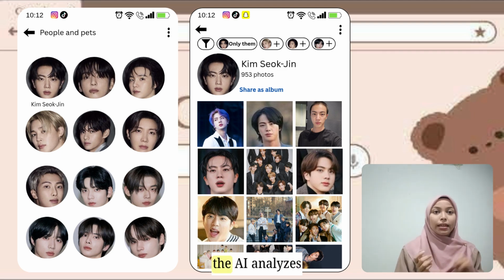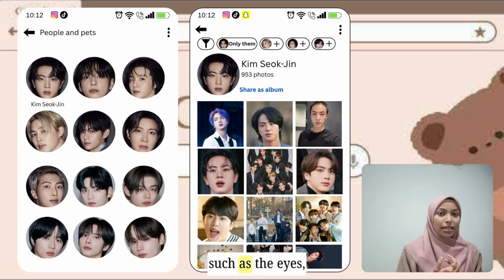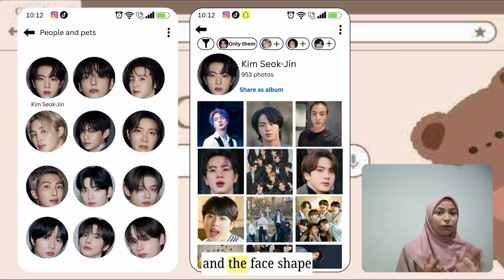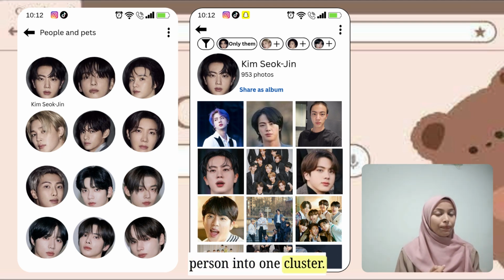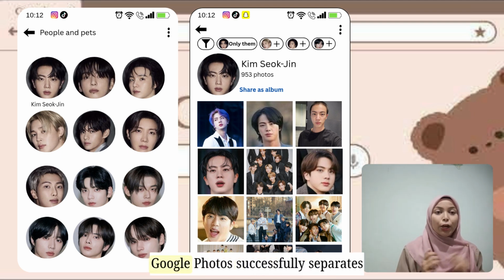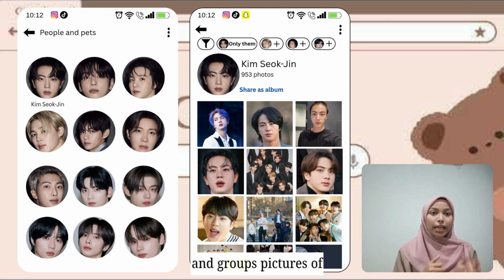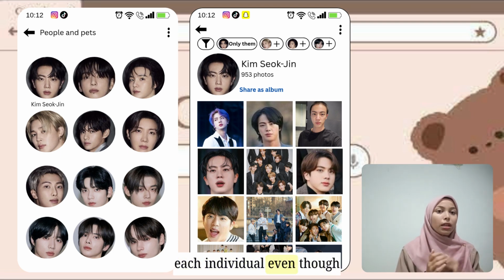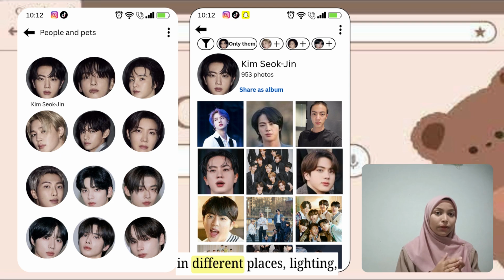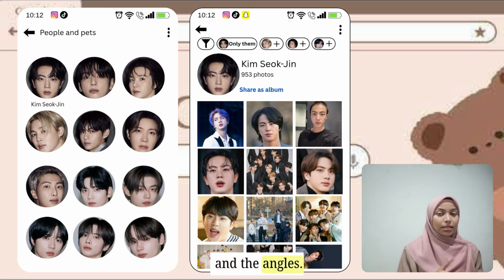In Google Photos, the AI analyzes facial features such as the eyes, nose, mouth, and the face shape from many different photos. Then, the system automatically groups photos of the same person into one cluster. As you can see in this example, Google Photos successfully separates and groups pictures of each individual even though the photos were taken in different places, lighting, and angles. This process is known as face clustering.